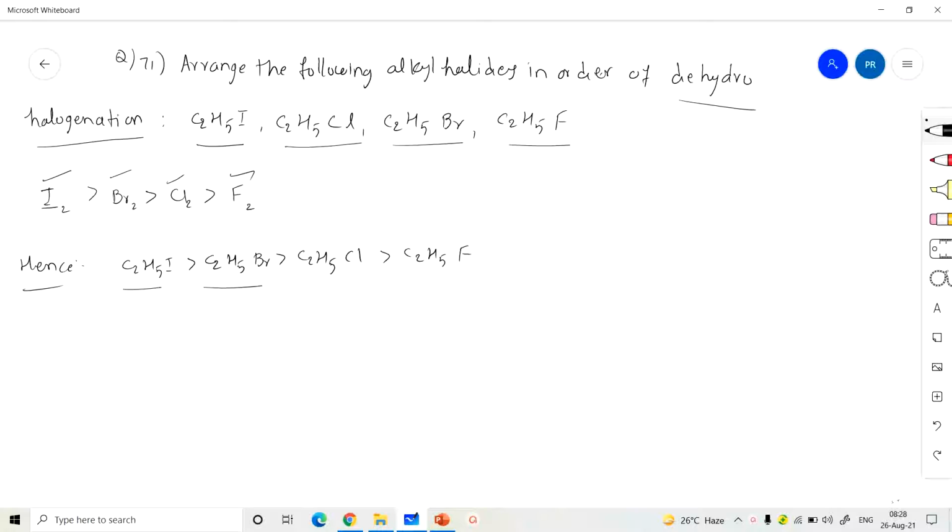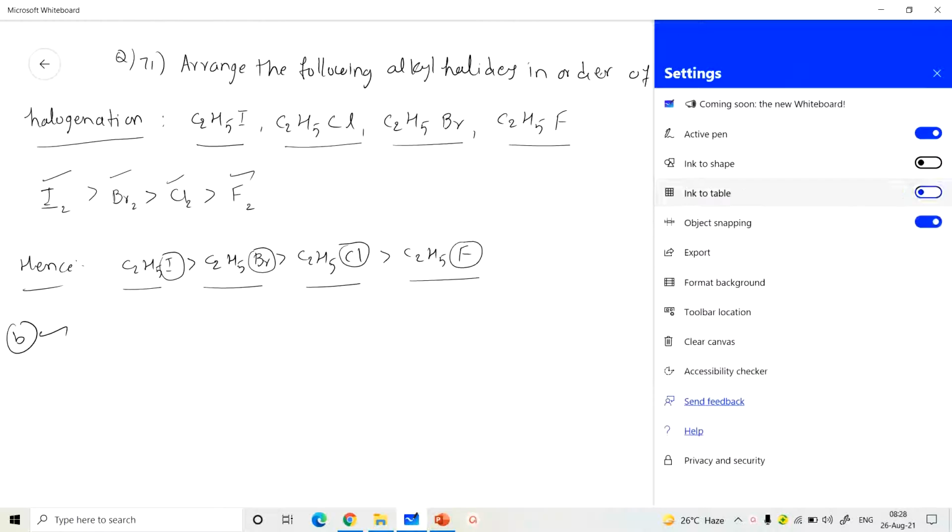So ethyl iodide greater than ethyl bromide greater than ethyl chloride greater than ethyl fluoride. In ethyl iodide, iodine is a better leaving group than bromine, bromine is better than chlorine, and chlorine is better than fluorine. So option B is correct.